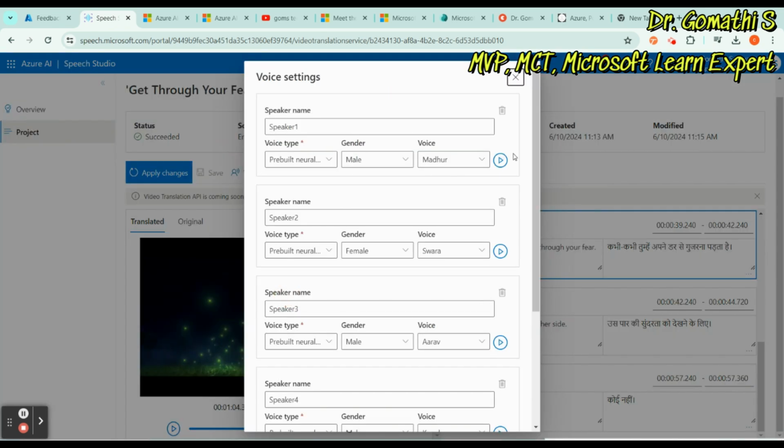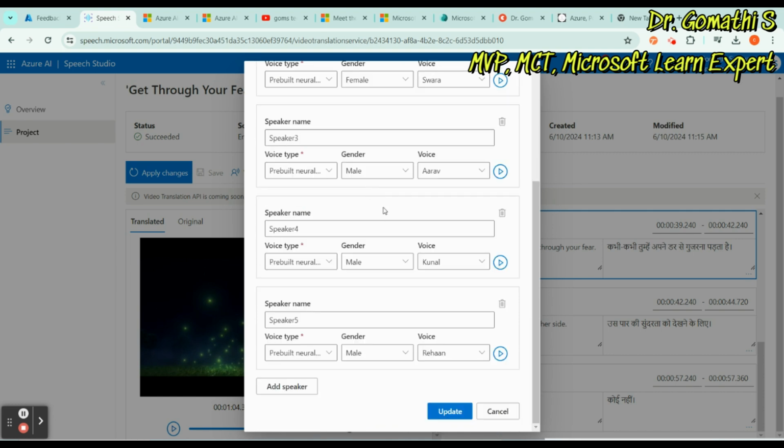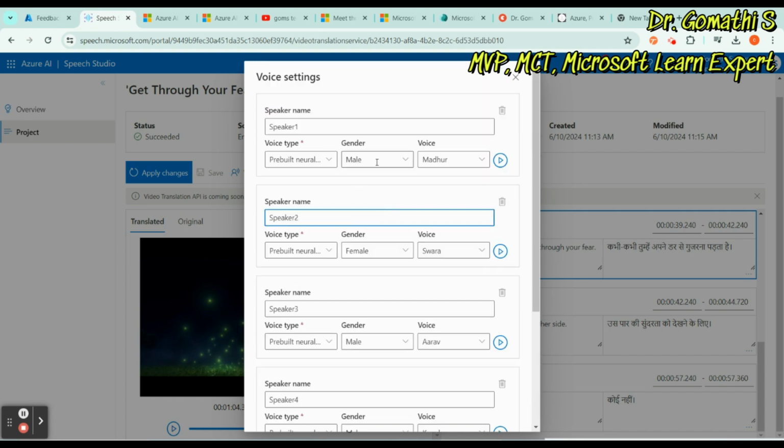If you want to go ahead with the settings, for example speaker one, if you want to make it female you can. You have three predefined female voices, and for male you have four predefined male voices. I'm just going to make speaker one a female.